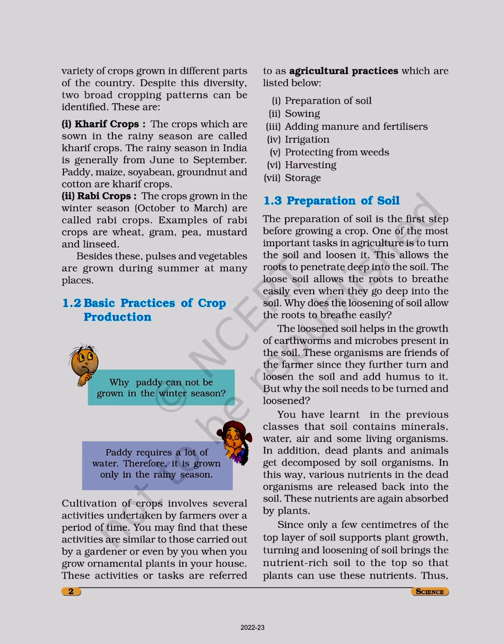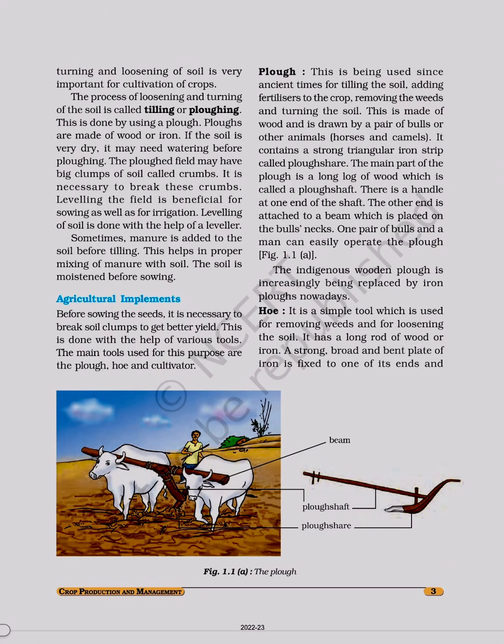In this way, various nutrients in the dead organisms are released back into the soil. These nutrients are again absorbed by plants. Since only a few centimeters of the top layer of soil supports plant growth, turning and loosening of soil brings the nutrient rich soil to the top so that plants can use these nutrients. Thus, turning and loosening of soil is very important for cultivation of crops.